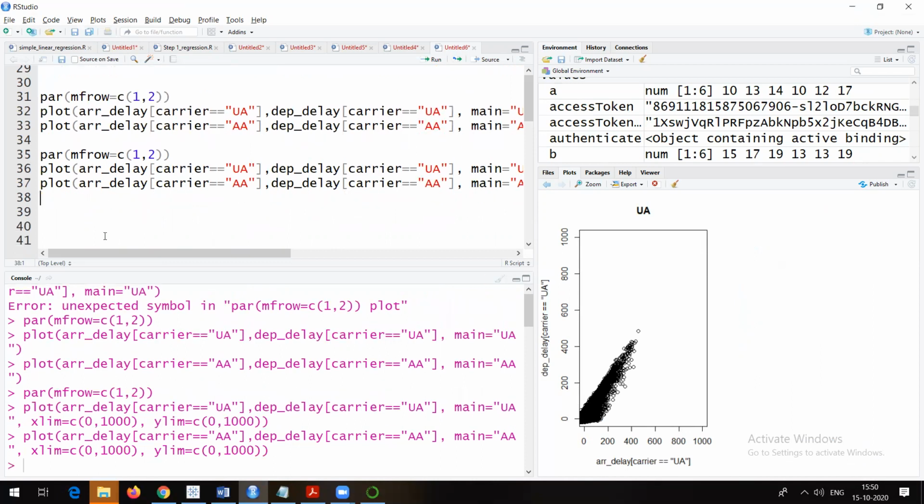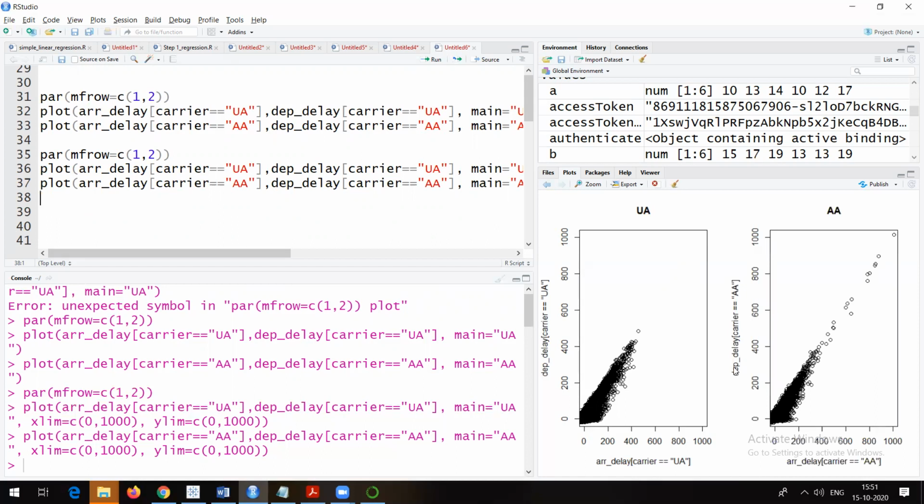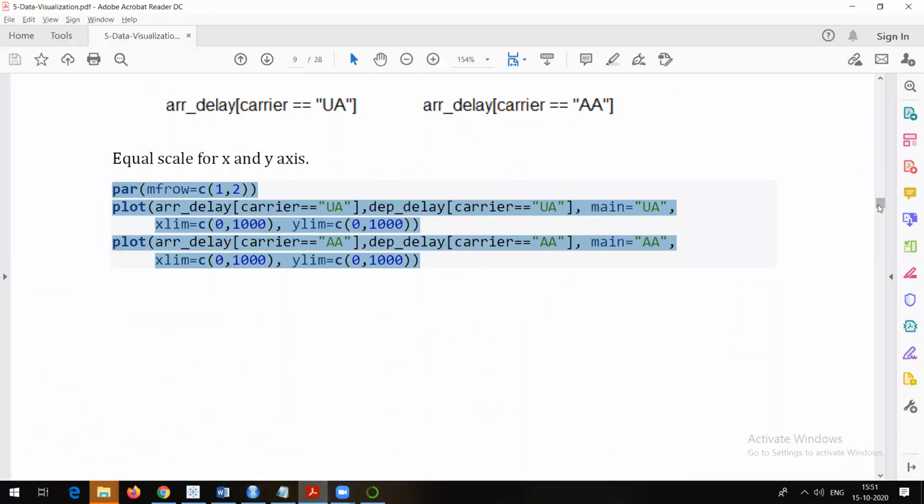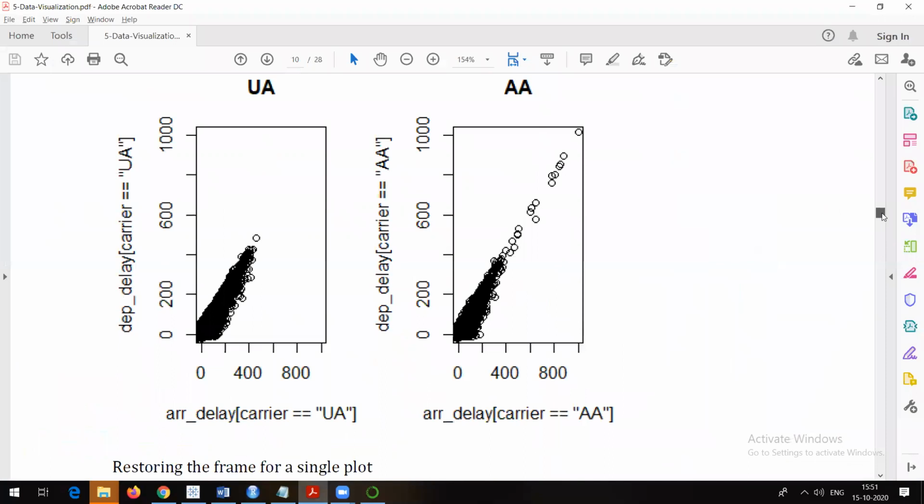Now you are in a position to actually compare both of them, because now they are on the same scale. X limit and Y limit, we have made it 0 to 1000. Now you can see, in case of AA, there are more number of flights, whose arrival time is greater than 600 till 1000, right? But that is not the case in case of UA. Like this, you can comment a lot over all those points. That is just a visualization which you can do like this.